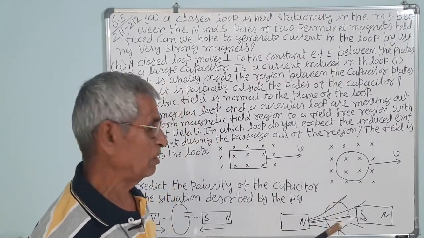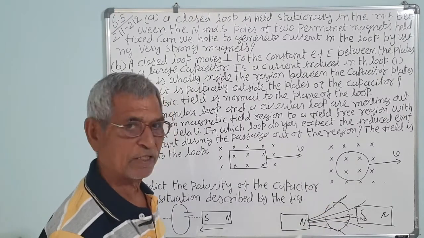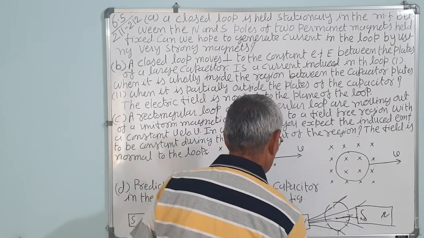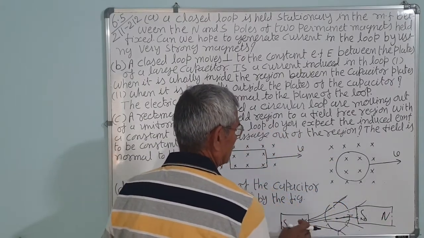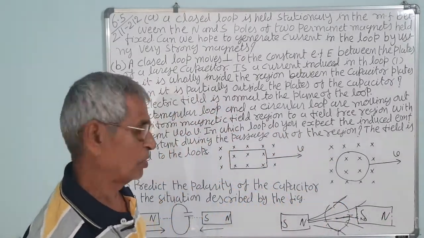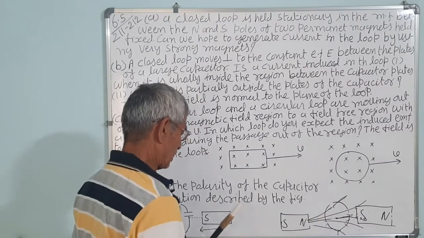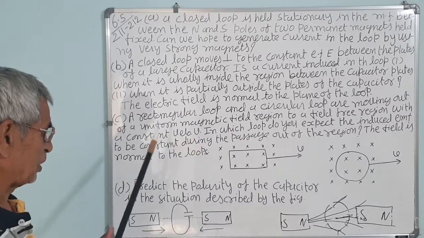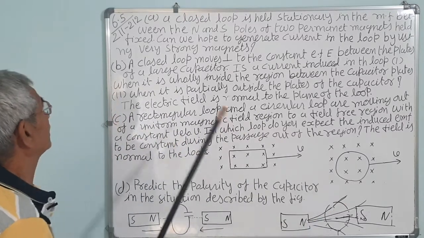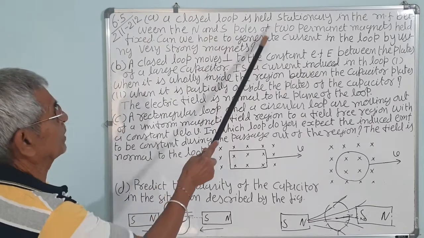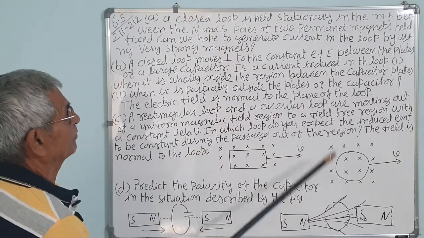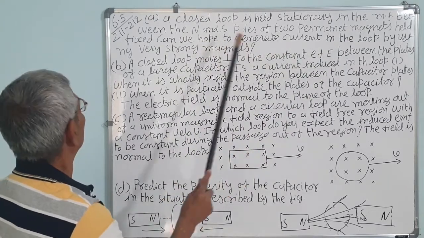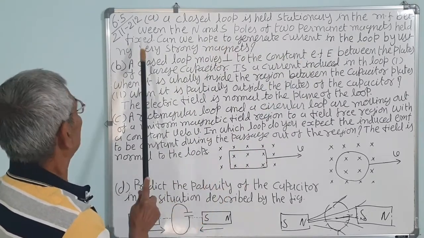So there is no change in the number of magnetic lines of force linked with it, because these are steady, stationary, unless you move. But once you move, there will be a change in the number of lines of force cut with the circuit. That will cause an induced EMF. But if they are stationary, then no induced current is induced. A closed loop is held stationary in the magnetic field between the north and south poles of two permanent magnets held fixed.